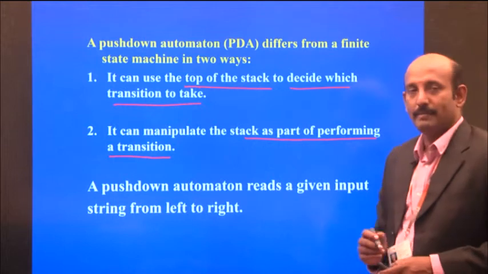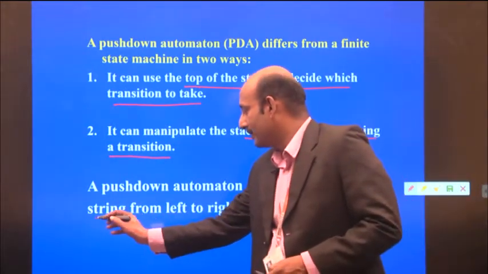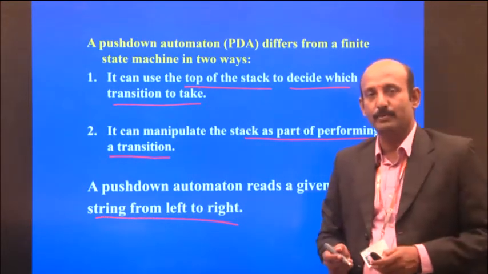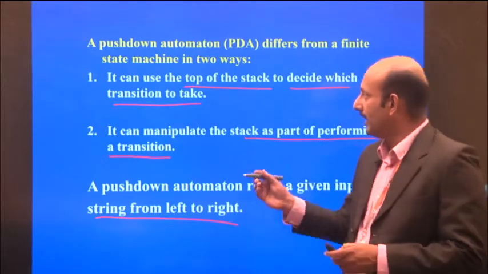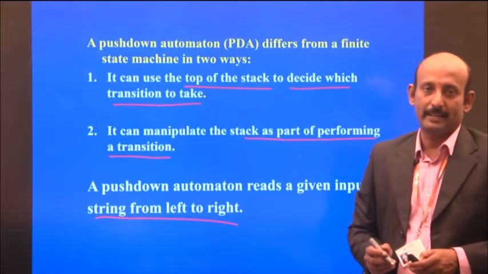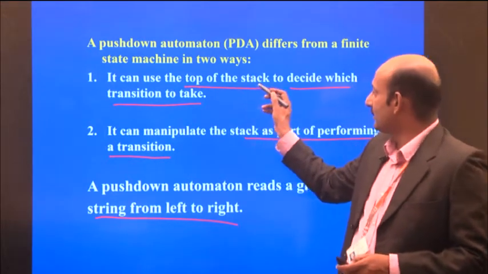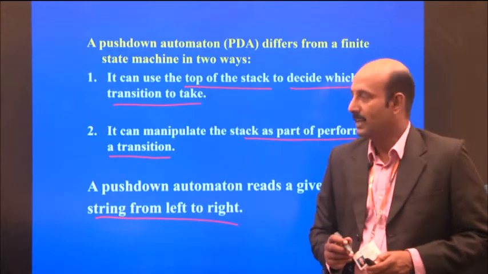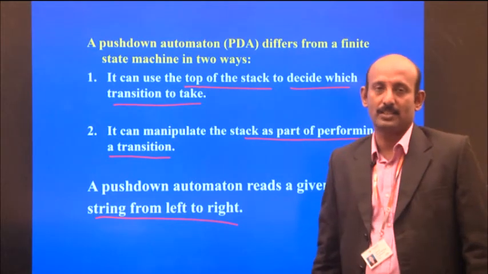A push-down automaton reads a given input string from left to right. We have to understand that it reads the input from left to right. So in these two ways only, a push-down automaton differs from a finite automaton. First, it can use the top of the stack to decide which transition to take. And second, it manipulates the stack as part of performing a transition.